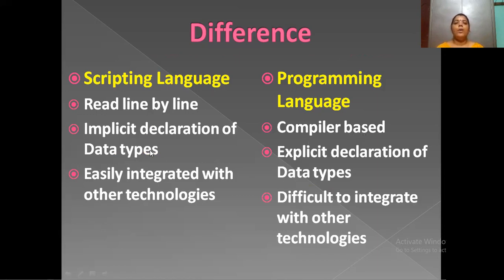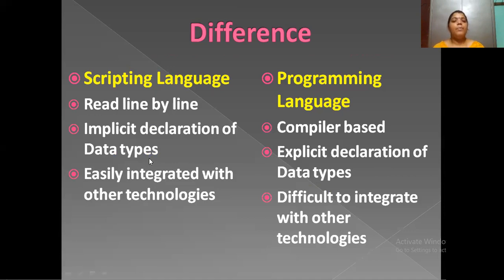Okay, so next comes implicit declaration of data types. Here in scripting languages, we need not declare the variables outside the program. So here the data type declaration is done dynamically.